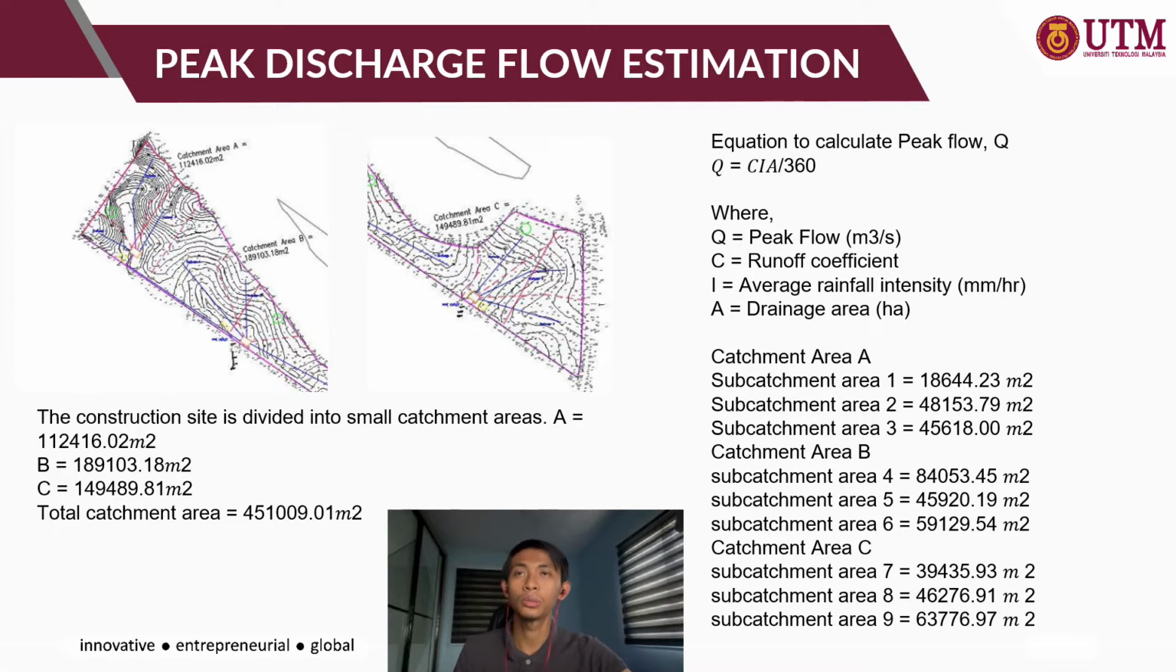gauge location. Next, we move to the peak discharge flow estimation. The building site has been separated into several minor catchment zones to maximize peak outflow. Several methods are available for determining peak discharge QP. The rational method, for small catchments only, and the time area method are suggested for peak discharge estimation in Malaysia.